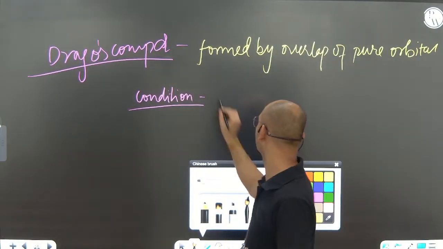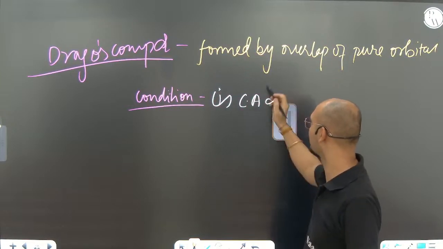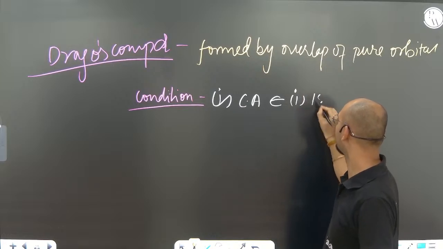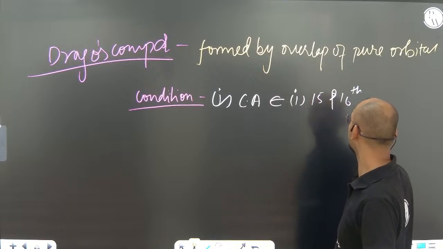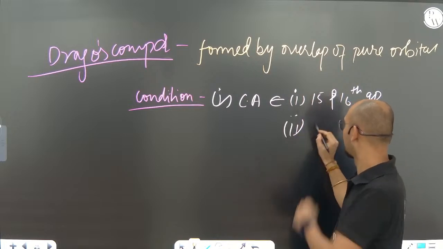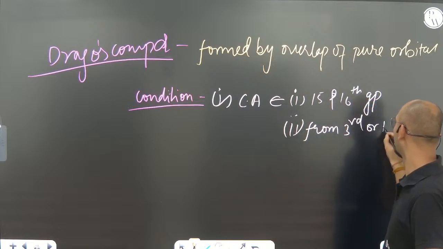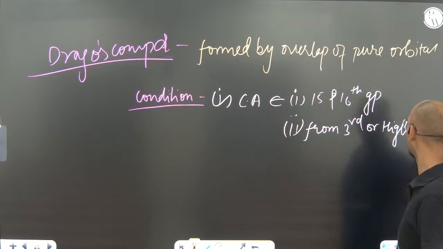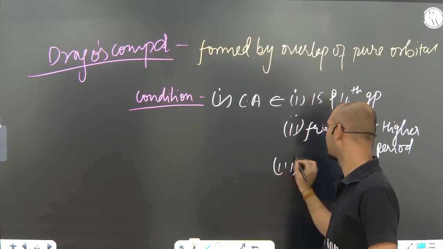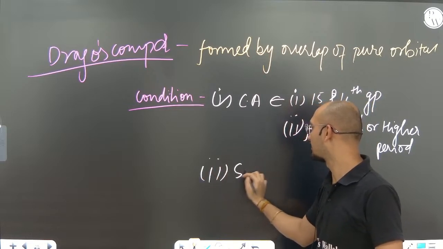The first condition is that the central atom should belong to the 15th and 16th group. Second, from the third or higher period. Third, the side atom.